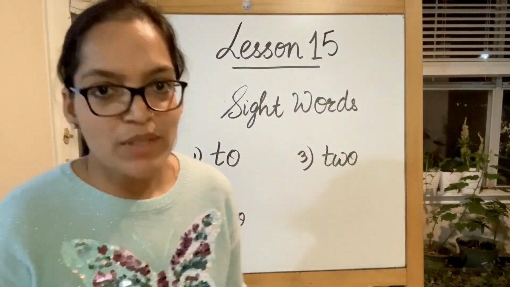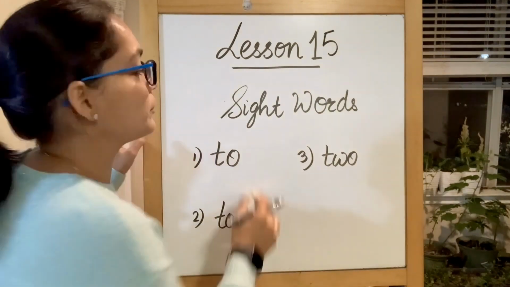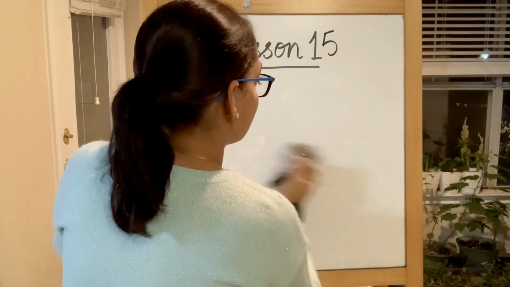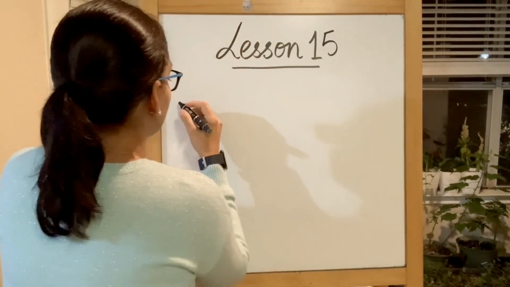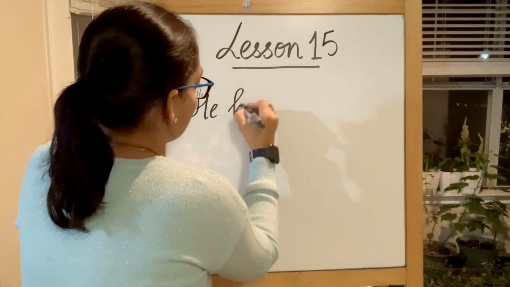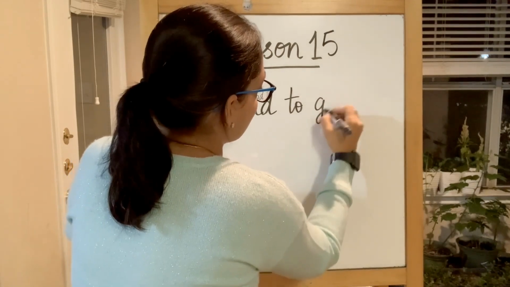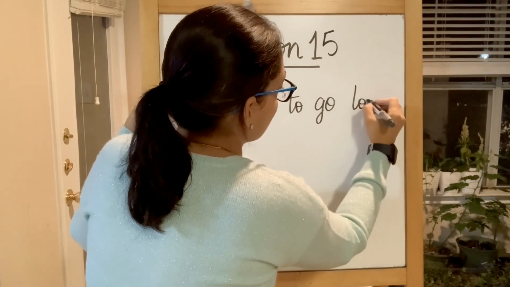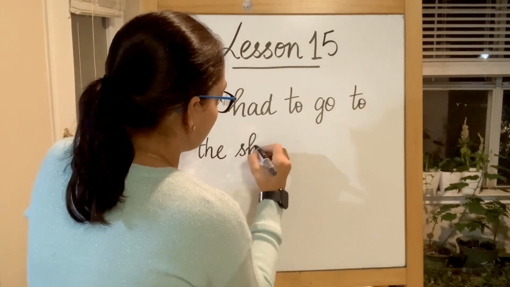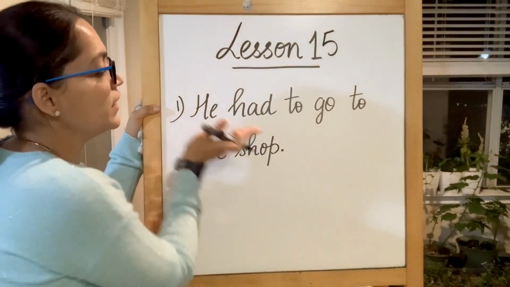Now let's write some sentences and see how they're different in the sentences. He, our sight word.